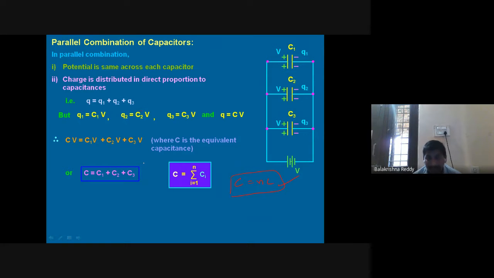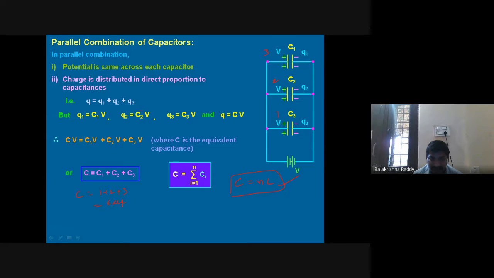And at the same time, whatever the capacitance of the capacitors you have connected, the highest value is this, this is 1, this is 2, this is 3. 3 is the highest value. So the equivalent value we get is greater than the greatest value in the circuit. You can see 1 plus 2 plus 3 is 6.